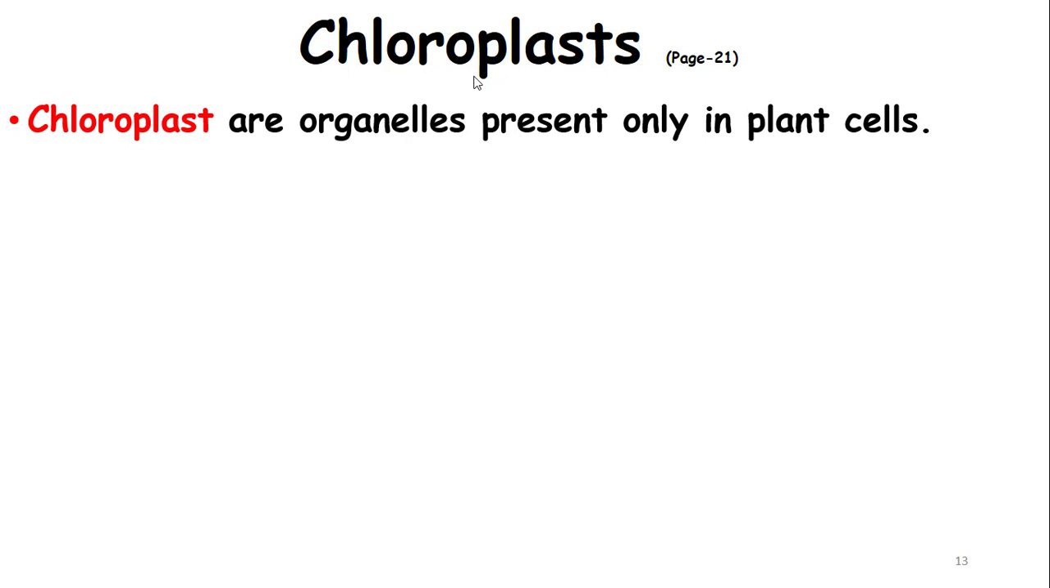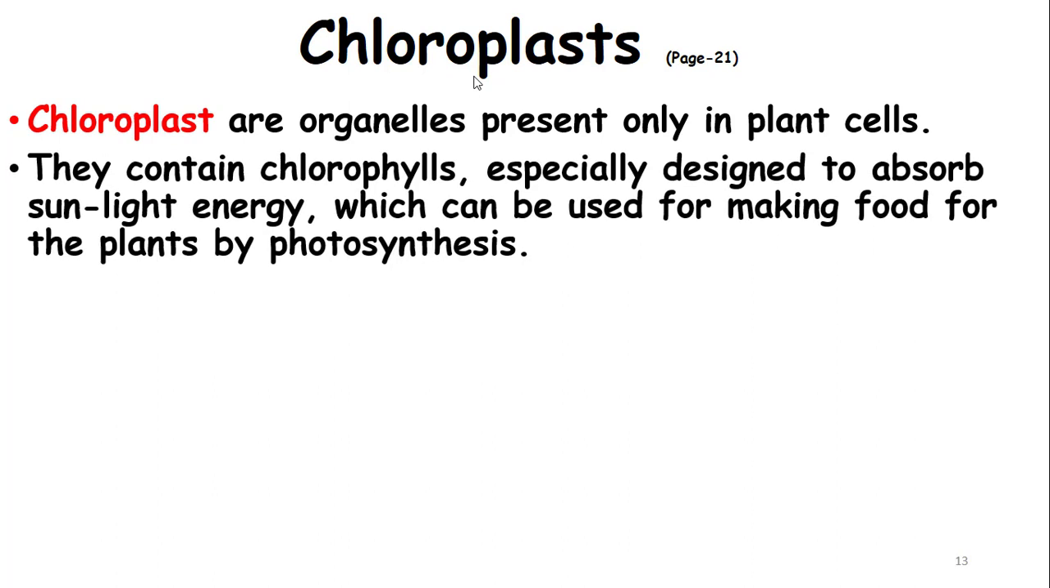Chloroplasts are organelles present only in the plant cell. They are not present in the animal cell. They contain chlorophyll, which absorbs sunlight energy and performs the process of photosynthesis. They contain chlorophyll specially designed to absorb light energy, which can be used for making food for the plants by photosynthesis. Okay? Photosynthesis is the process by which green plants can manufacture their own food particles.